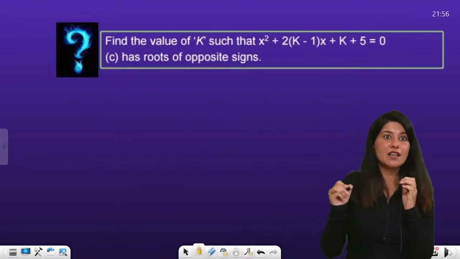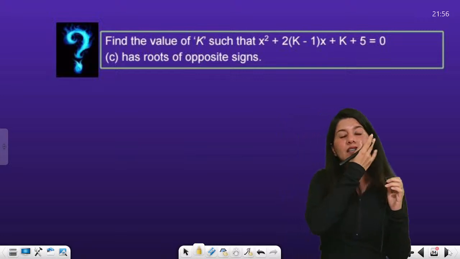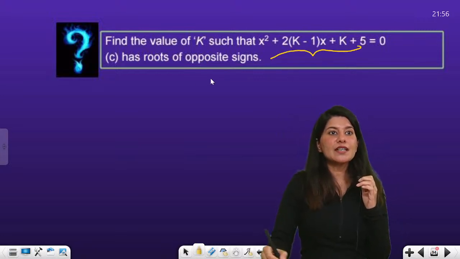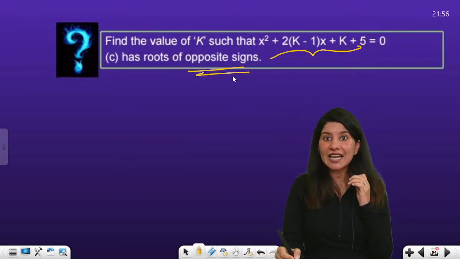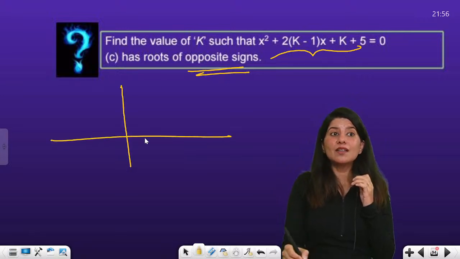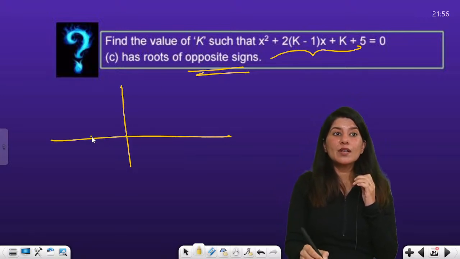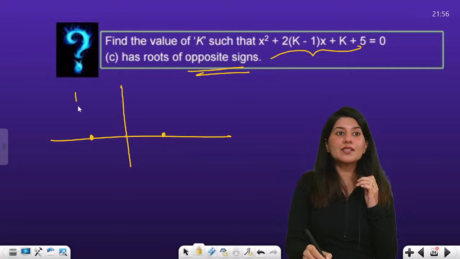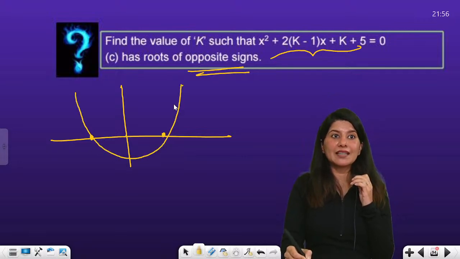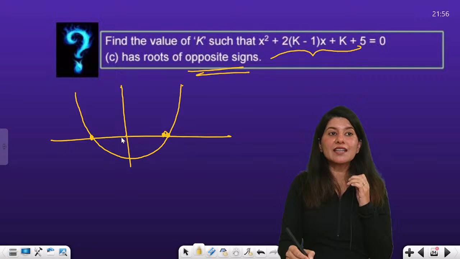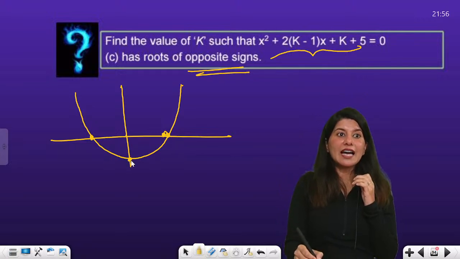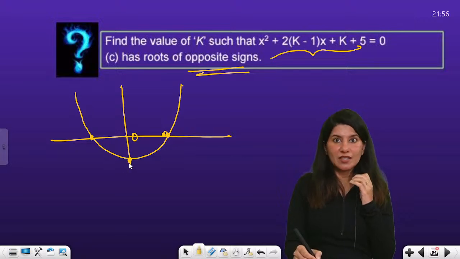Now part C. Part C says that this quadratic expression has roots of opposite sign. What does that mean? Opposite sign means one root is negative and one root is positive. When one root is negative and one root is positive, the value of this polynomial or this parabola at x equals 0 is negative.